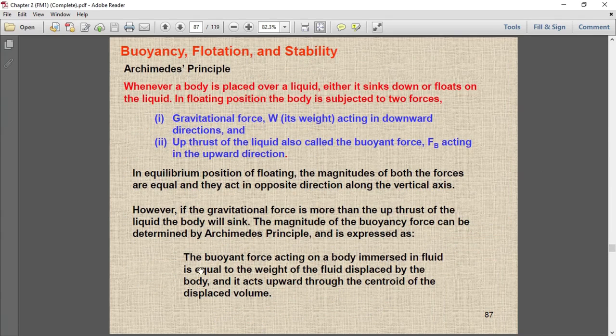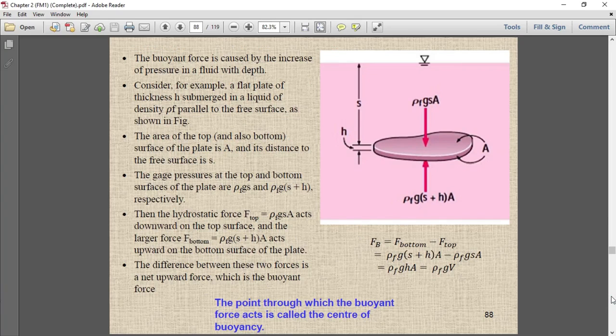So here we said, what is the Archimedes principle? The buoyant force acting on a body immersed in fluid is equal to the weight of the fluid displaced by the body, and it acts upward through the centroid of the displaced volume, as I showed to you just now. So now we are going to determine the magnitude of the buoyant force.